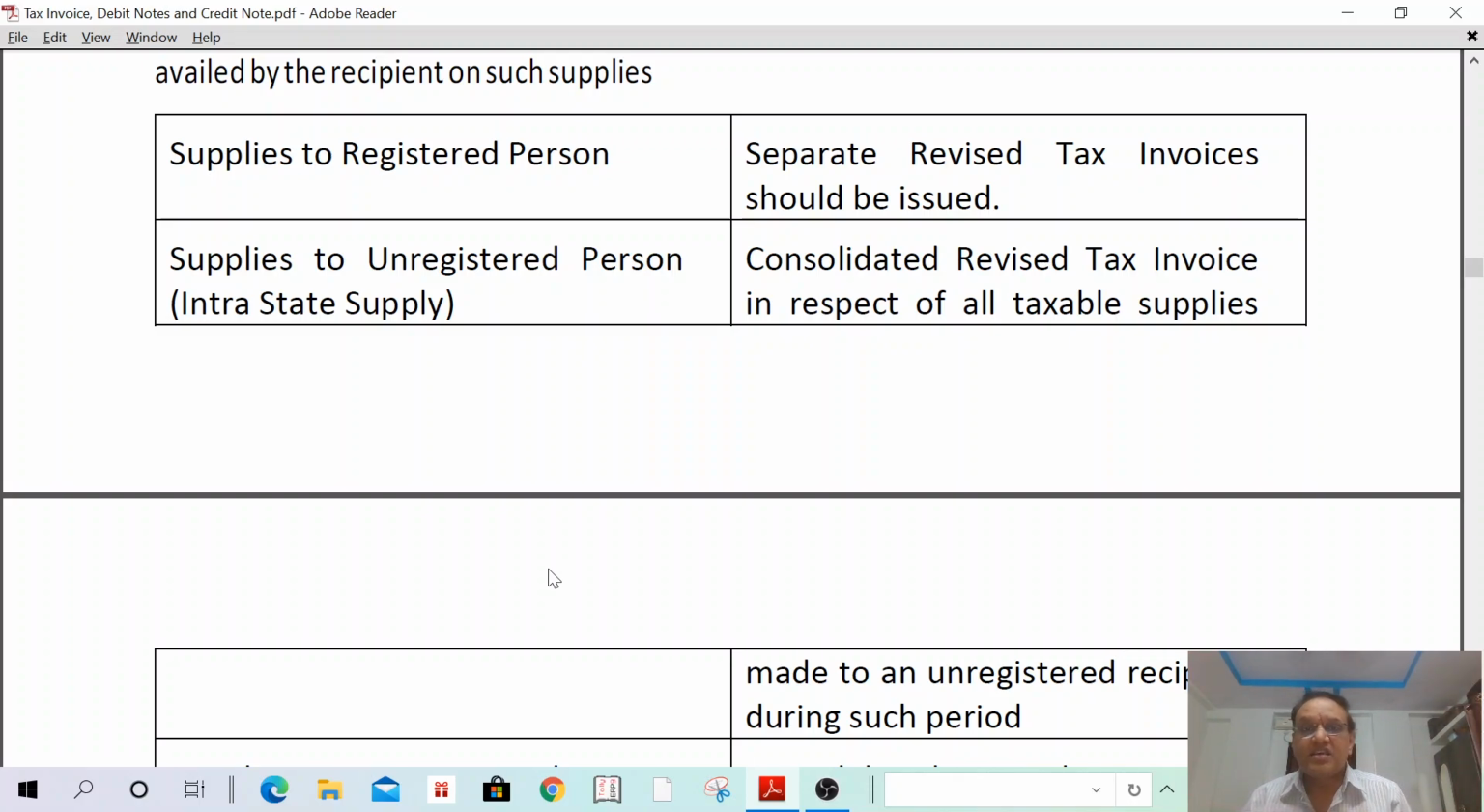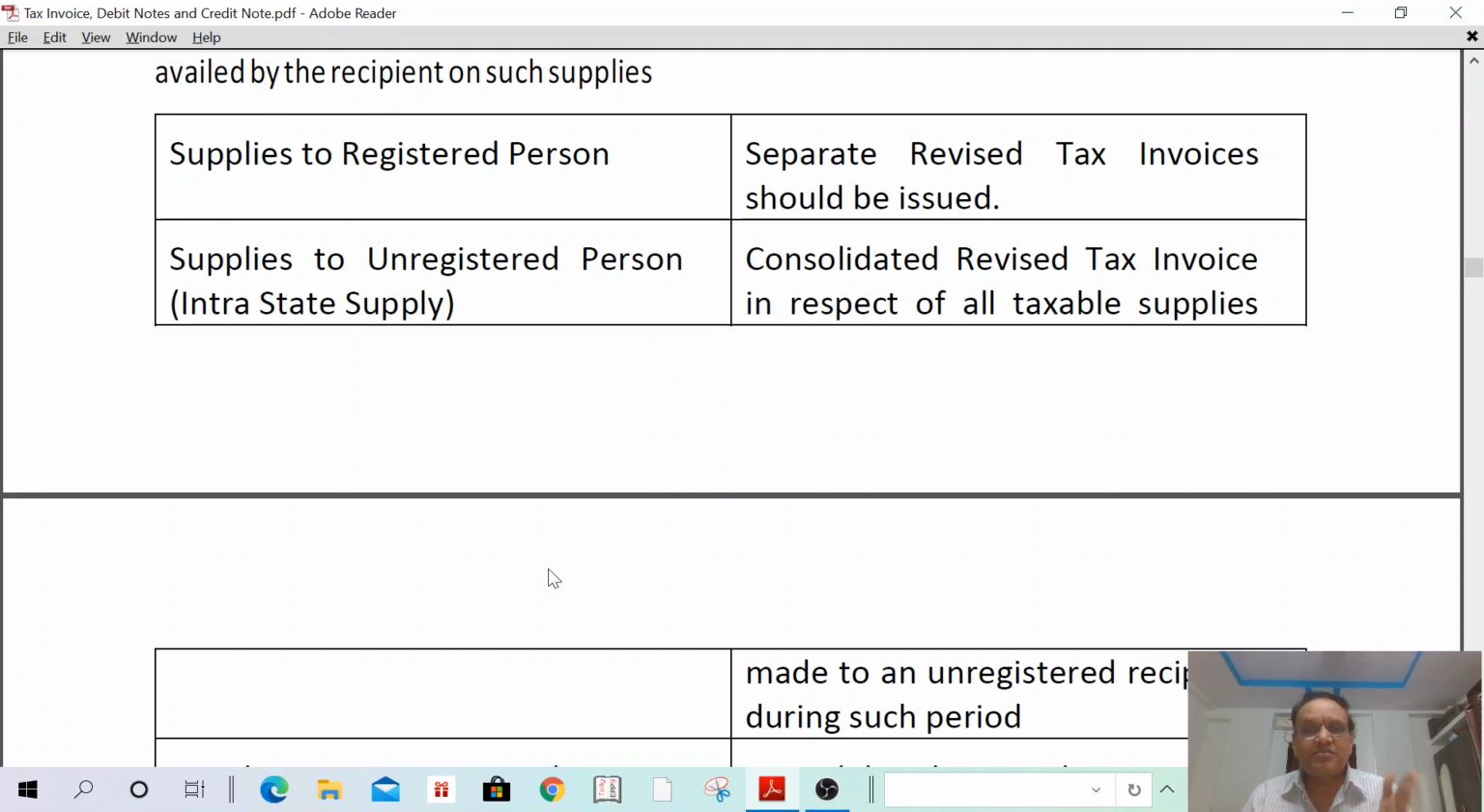In such a case, if the value exceeds 2.5 lakhs, I can issue a revised tax invoice. If the supplies are up to 2.5 lakhs, suppose I have made supplies on 1st, 10th, 15th, and the value of supplies is 2,40,000, I can issue one separate tax invoice.